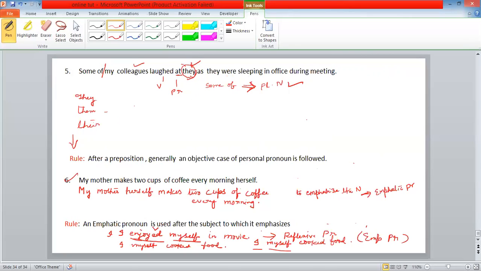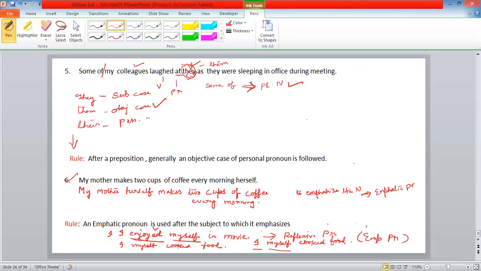This is personal pronoun. But what is the case here? They is actually subjective case. Them is objective case. Their is possessive case. Clear? So which one we have to use? Them. So instead of they, we have to use them. They is wrong. Some of my colleagues laughed at them as they were sleeping in office during meeting. Now let's go to next sentence.